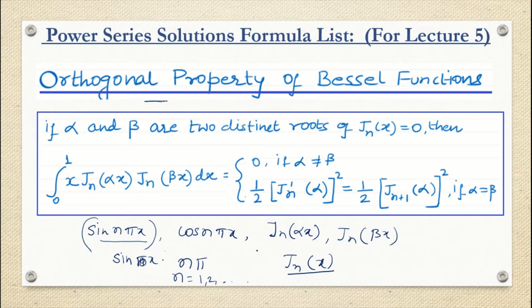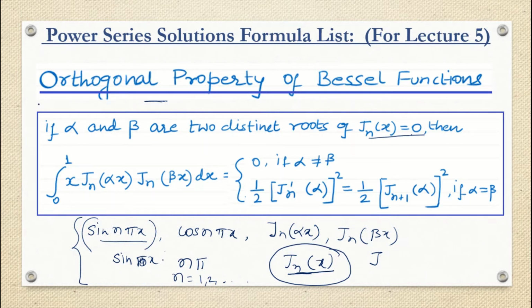We don't have to go into that detail of this orthogonal property. The rough idea is: what if I am able to construct Jn alpha x or Jn beta x by using a single function Jn x and its zeros? The zeros will be the roots satisfying Jn x equals 0. So if I am able to construct along with its zeros using only the single function Jn x, that property is called the orthogonal property.